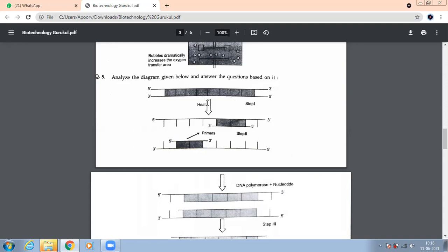What are these three steps of? What is the process that we are trying to do? PCR. And one thing is very sure, you have understood that PCR is one topic we are going to get a question on, isn't it? Can you tell me a few more topics which you have understood? Recombinant DNA. Very good. So you have to be very careful about these topics.